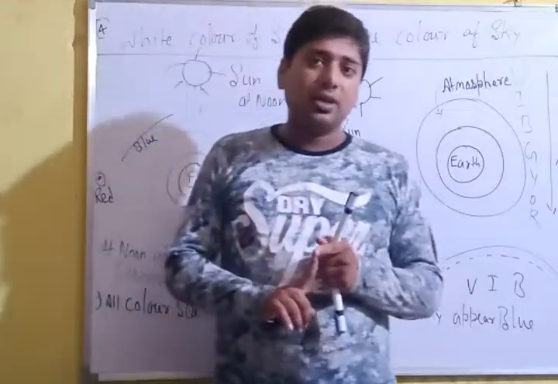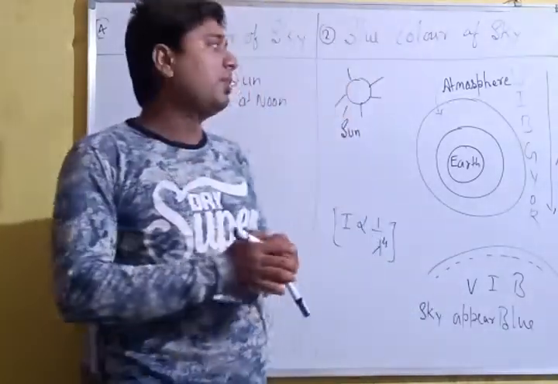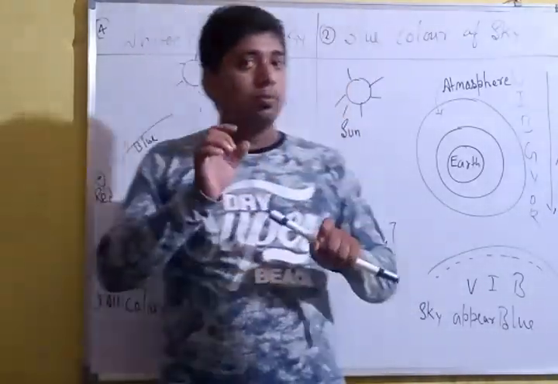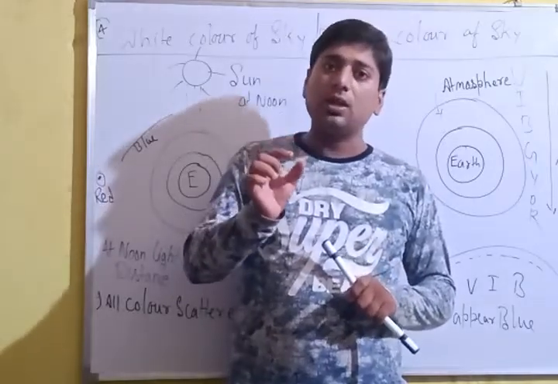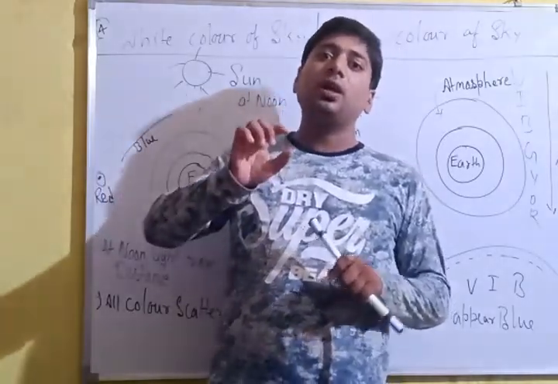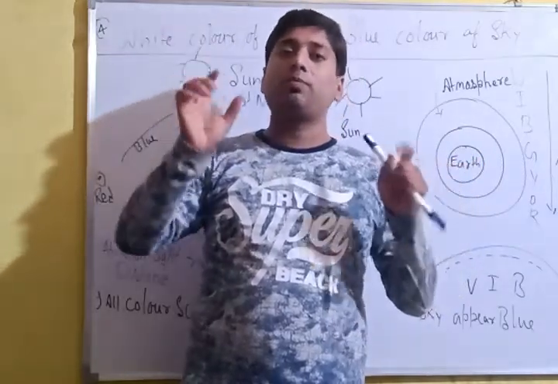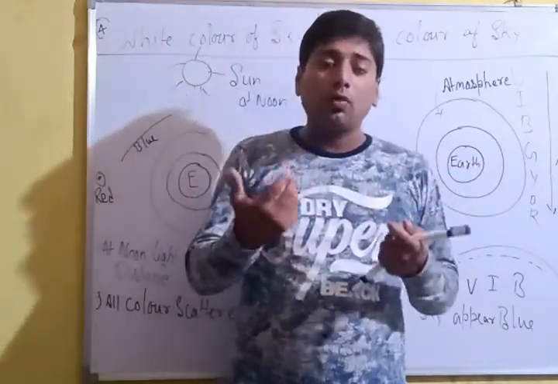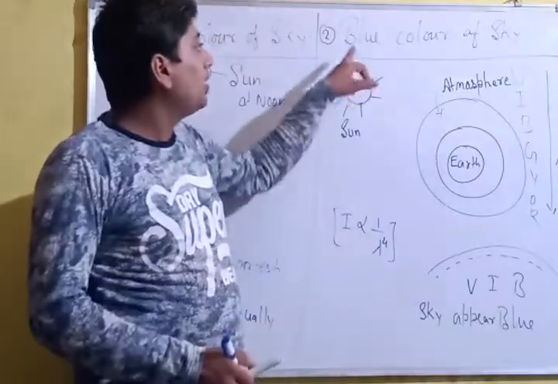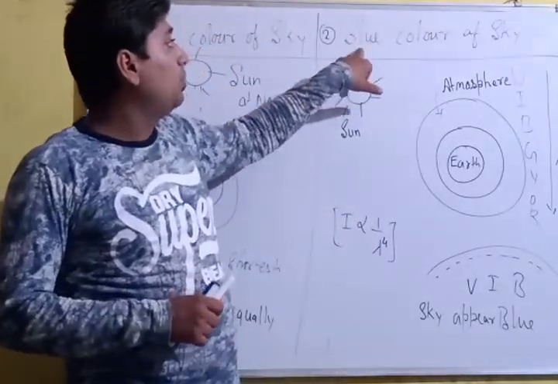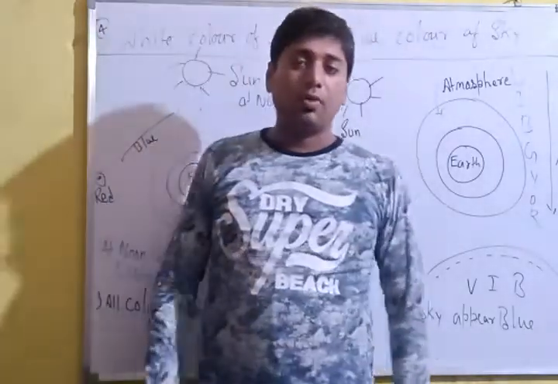First, I am taking the condition of the in-between position, when the earth is between the furthest and the nearest point. What will happen? The blue color of the sky will appear. Why is it so?